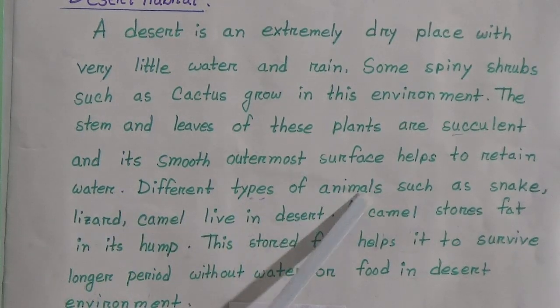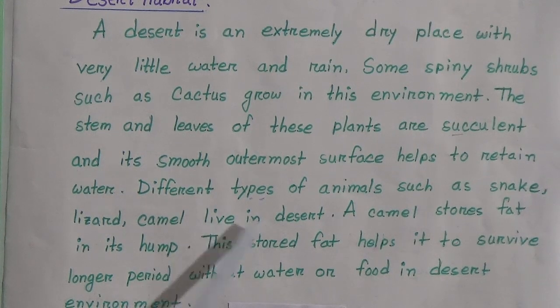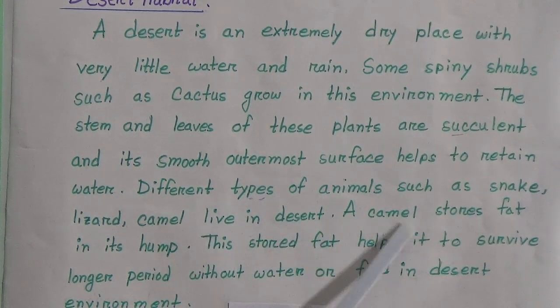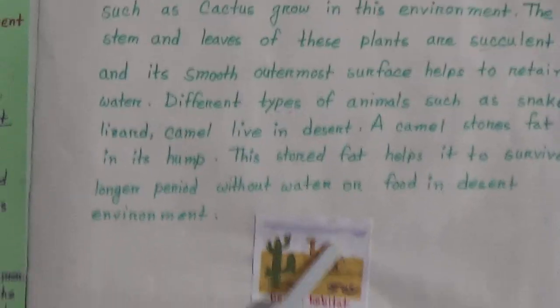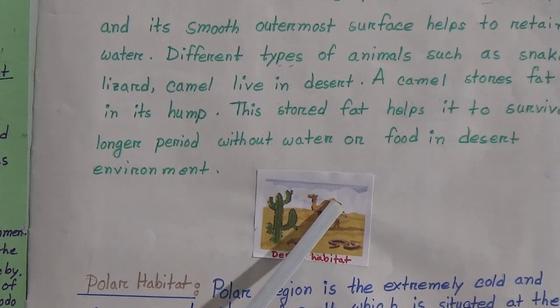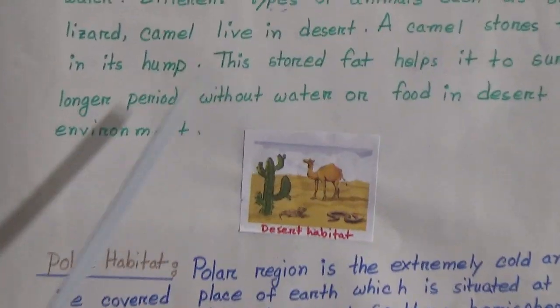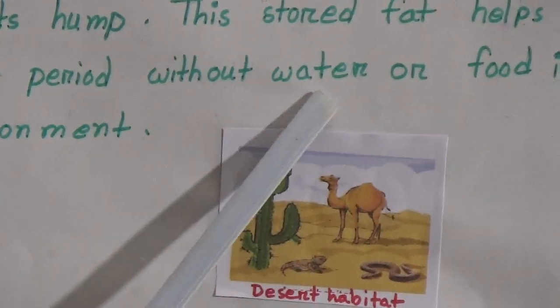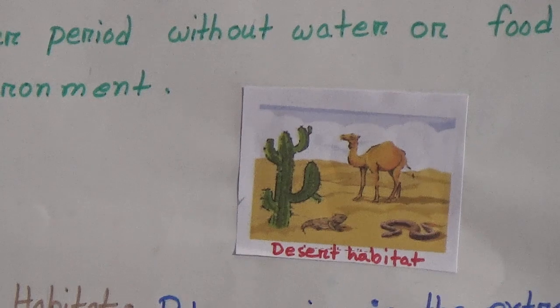Different types of animals such as snake, lizard, camel live in the desert. A camel stores fat in its hump. Dear students, this is the hump of a camel. This stored fat helps it to survive a longer period without water or food in the desert environment.